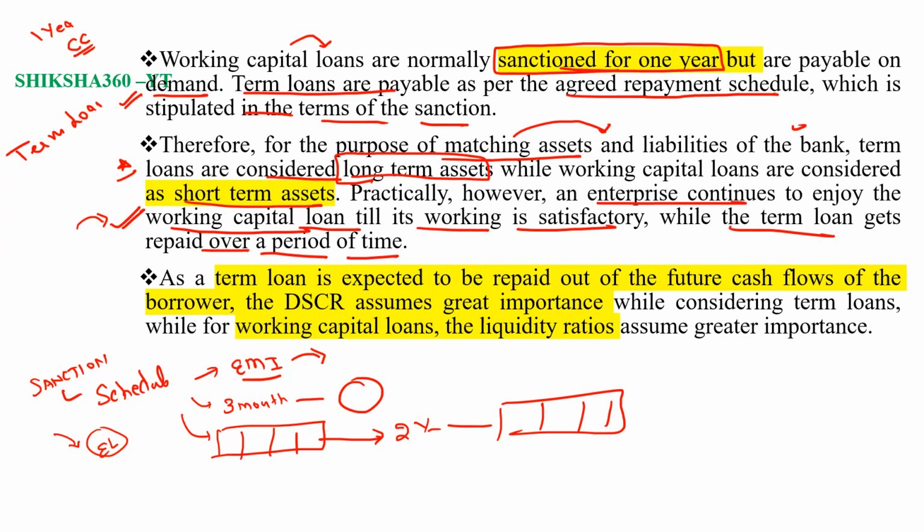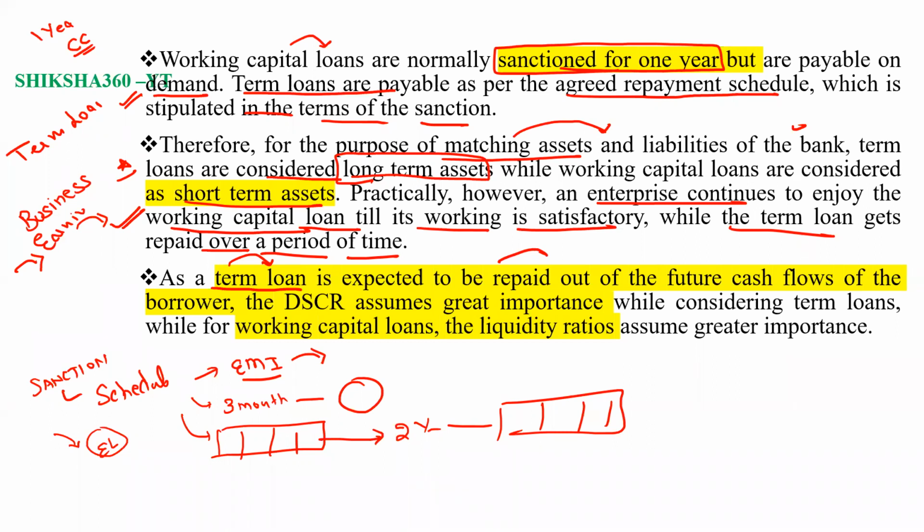A term loan is expected to be repaid out of the future cash flows, that is, the customer will pay the installment from their business earnings. As a term loan is expected to be repaid out of the future cash flows of the borrower, the